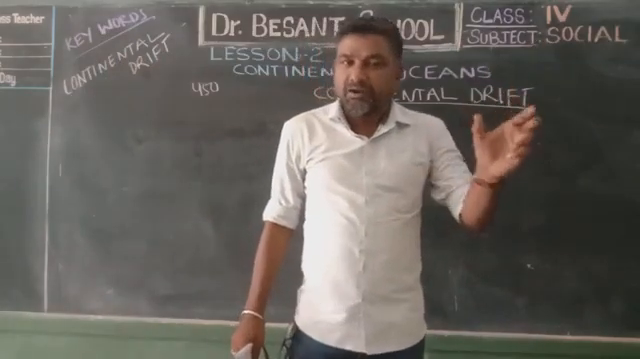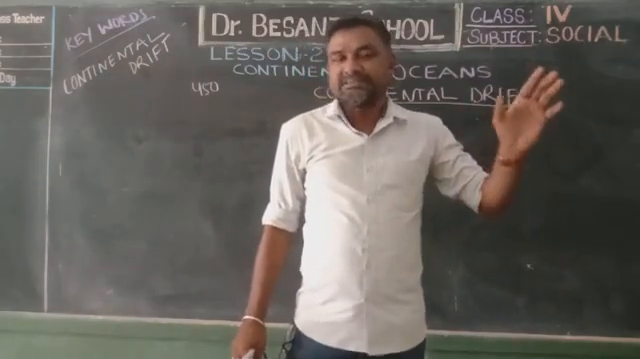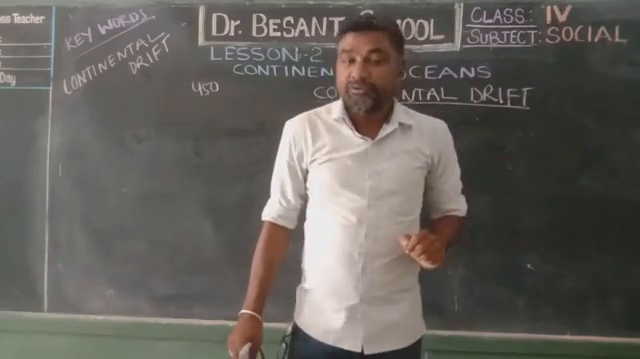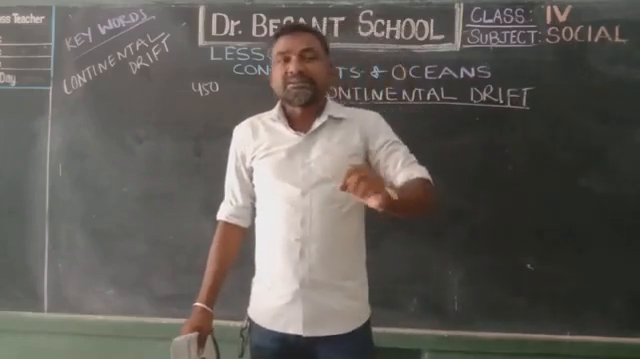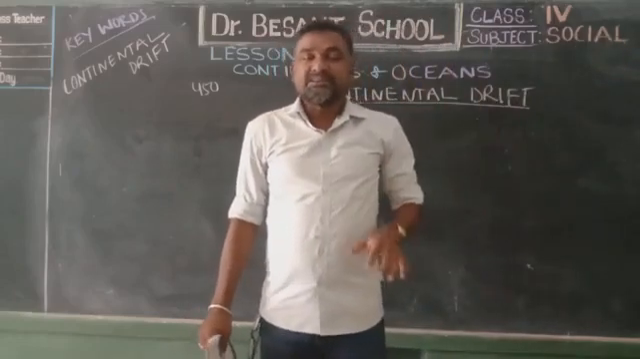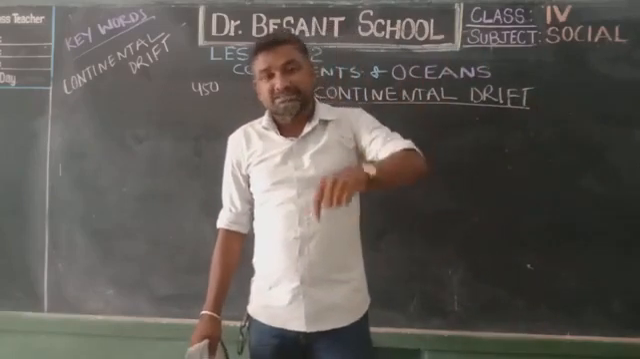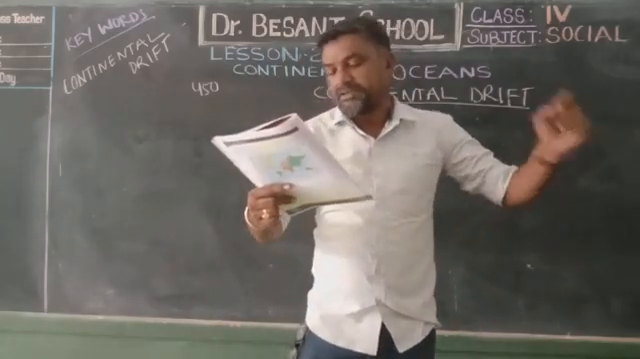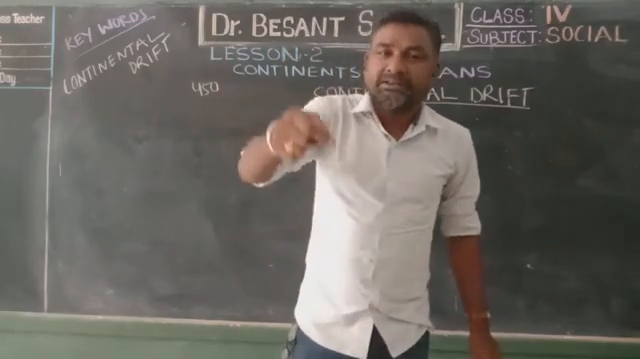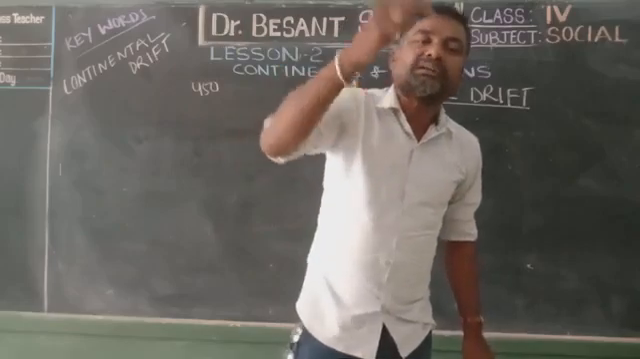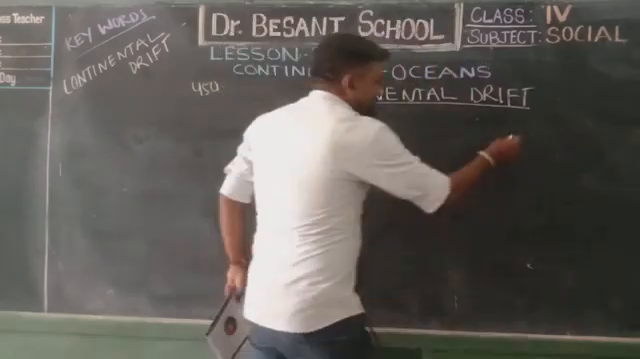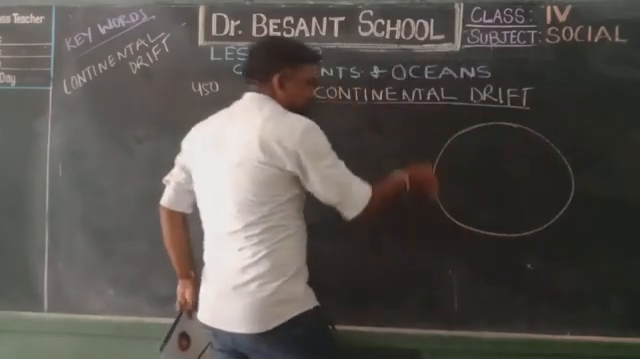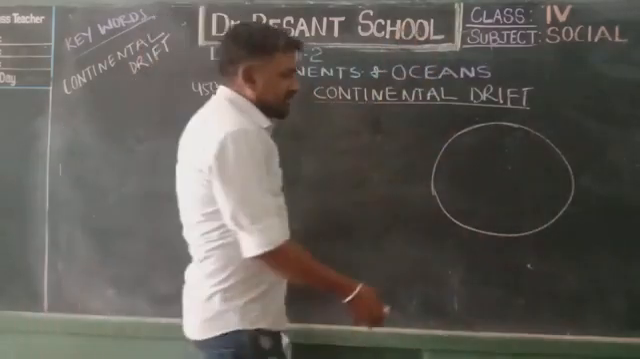The earth was born approximately 450 crore years ago. From then up to now, it has changed its appearance, both inside and outside. Inside, the temperature of the earth is very high. We all know the shape of the earth is an oblate sphere. This is called the oblate sphere.